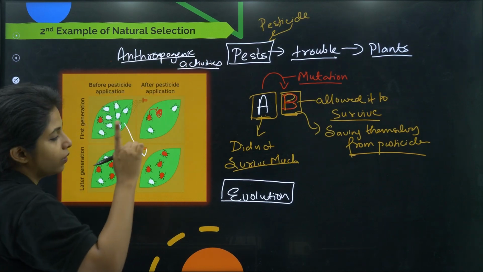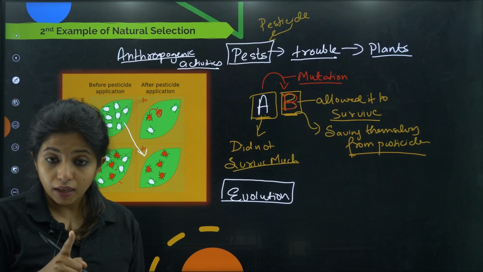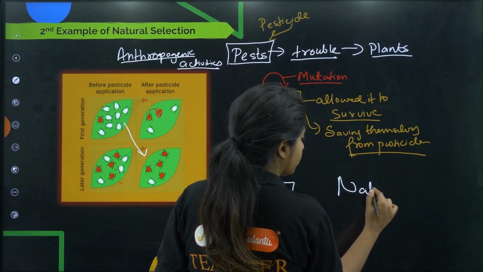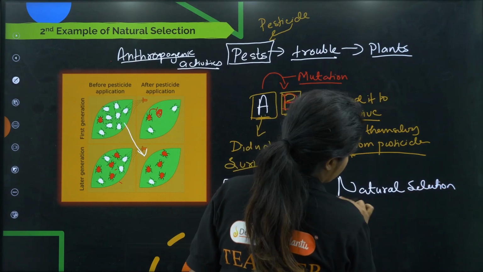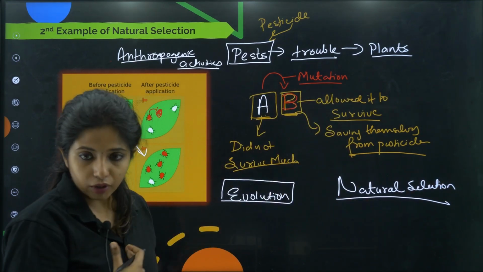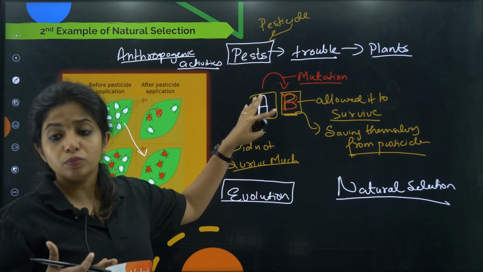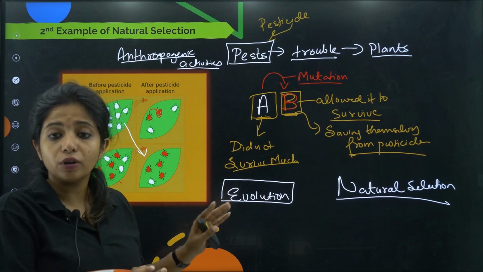I also wanted to tell one more thing which I am definitely forgetting. Yeah, this is an example of natural selection as well. Are we selecting the organisms over here? No, nature is selecting. We didn't bring out the mutation. It was naturally occurring, and this mutation let it survive over there. We do not have any hand in that. So this is also an example of natural selection.